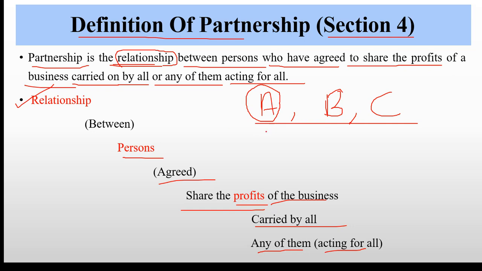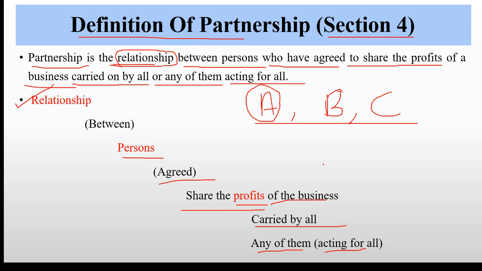So I hope you have understood what any of them acting for all means. At least one or two persons in the partnership can carry on the business, and the others just invest and take the profit, if they agree to that. We'll study that in types of partnership. So this is the definition of partnership as per Section 4 of the Act.